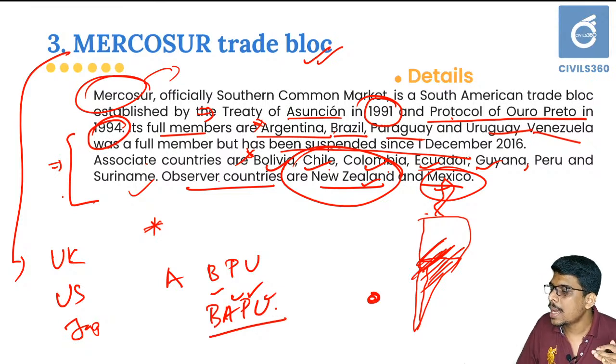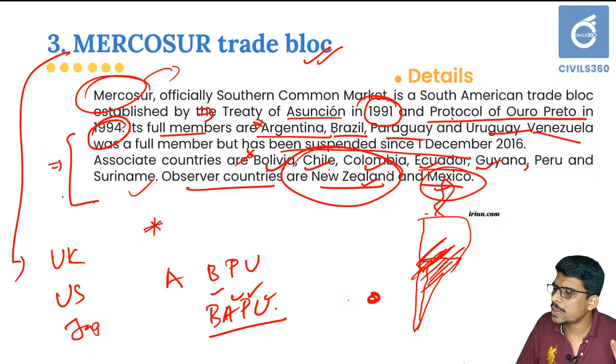Okay, if you identify these obvious mistakes or these non-member countries, it will be easier to identify your answers. Try to focus on that. It will be beneficial for you.